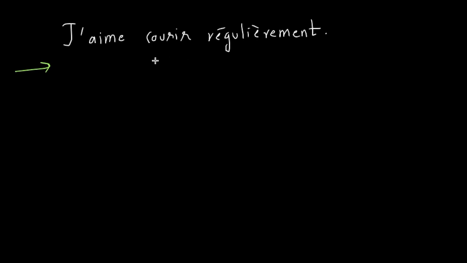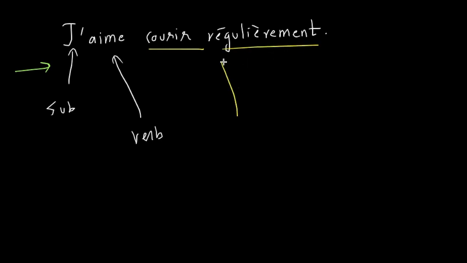J'aime courir régulièrement. That means I like to run regularly. Now in this sentence, je is subject, aime is verb conjugated, aimer. So what's the object, Rohit? Courir régulièrement. So this entire thing is an object, right? So this entire thing is a direct object because it follows directly the verb. There is no preposition in between. There's no a, there's no the, nothing. Okay? So that's why this is a direct object.